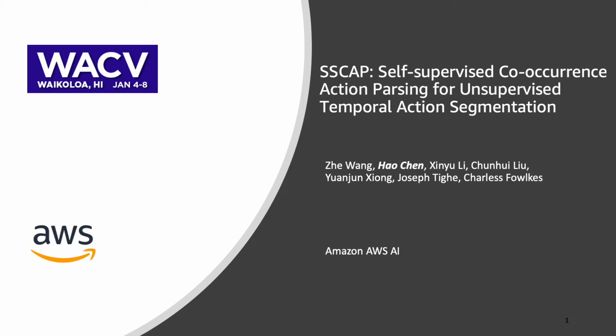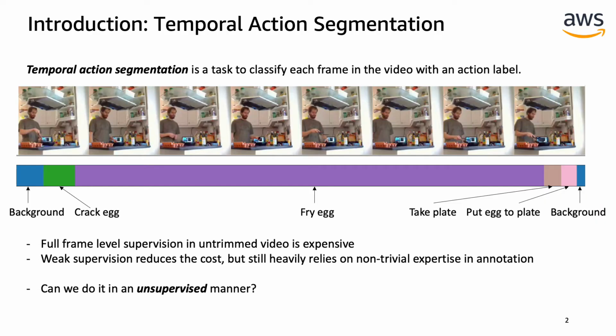Hi everyone, in this talk, I'm going to introduce our work, SSCAP, Self-supervised Co-occurrence Action Parsing for Unsupervised Temporal Action Segmentation. This work is done from Amazon AWS AI. I'm Hao Chen, and I will be presenting our work.